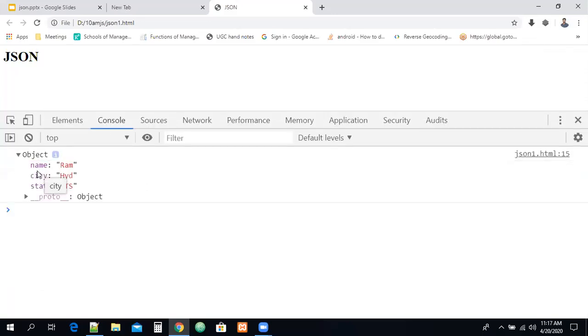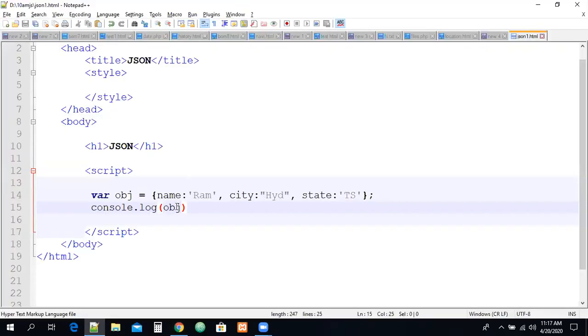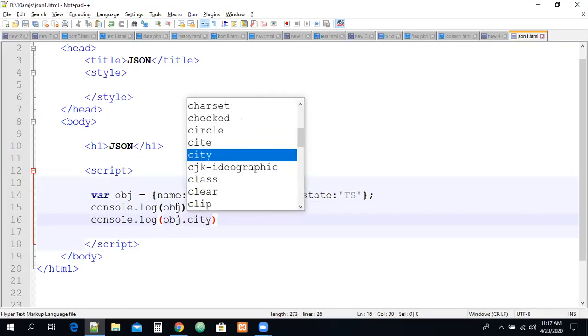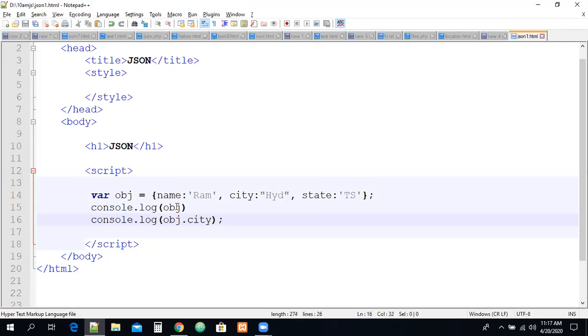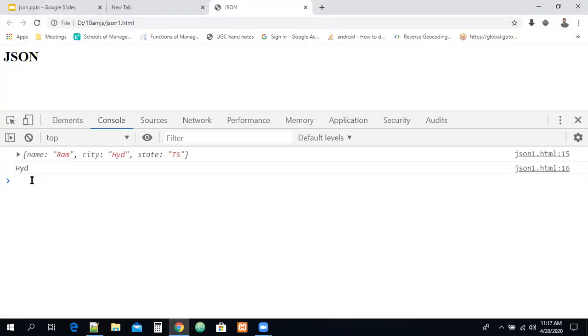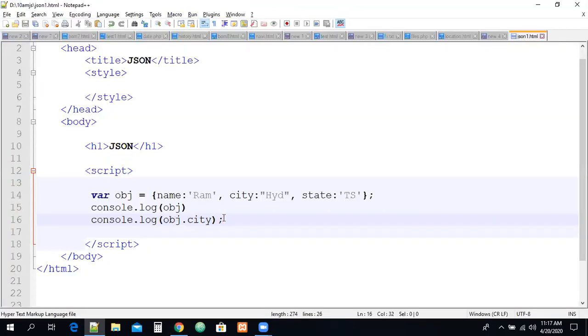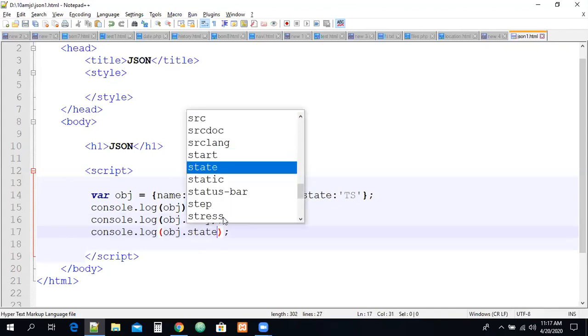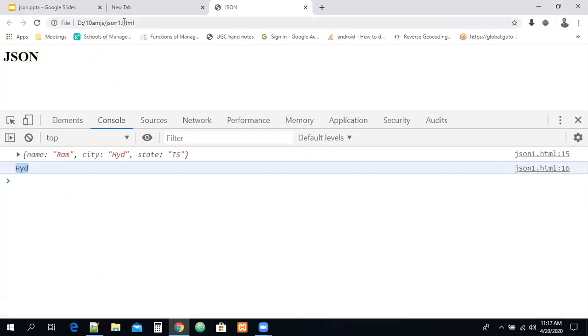What does this object contain? Key value, key value, key value. For example, I want to access the city. How can we access the city, guys? obj dot the key name. What is the key name? City, so obj.city. This is the way of accessing your object values. Now I will get the city Hyderabad. If you want to get the state also, then you can go with state. We've seen this already at the start of the sessions, objects in JavaScript. This is how we can access values, and this is the object, guys.